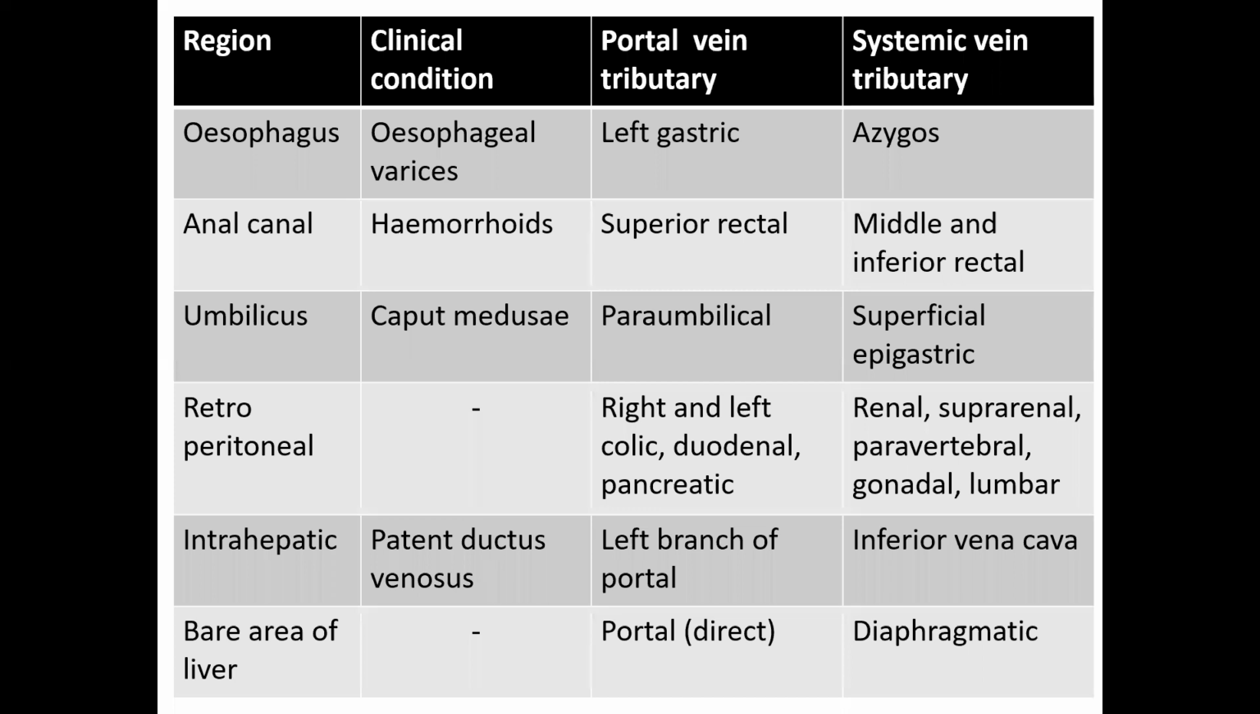These are the sites where the portal vein and the systemic vein communicate with each other. So pressure rise in the portal vein will cause a backflow of blood into the systemic vein. At the esophagus, the left gastric vein draining the lower one third of esophagus communicates with the azygos vein draining the upper part of the lower one third. When this portal pressure rises, this anastomosis enlarges in size. It's called esophageal varices.